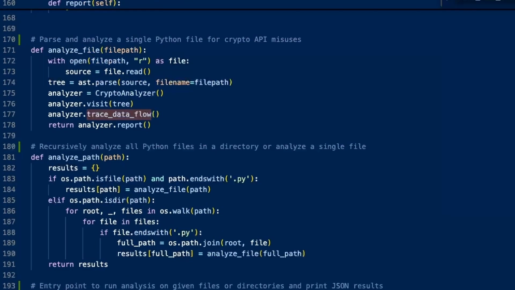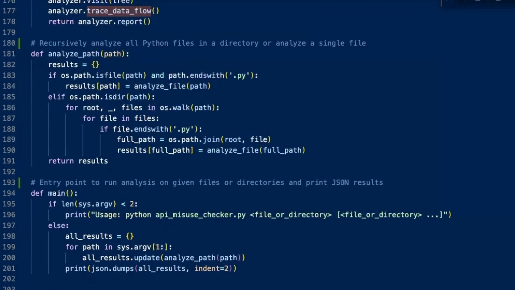So outside the class, I have three more functions. The first one is analyze file, which reads the contents of one Python file, builds its AST, and runs our analyzer on it. The second is analyze path. This one's a bit smarter. It can either handle a single file or recursively go through a directory and analyze every .py file it finds. And last is the main function. This is the entry point of the script. It takes in command line arguments, passes them to the analyze path function, and finally prints out the results in formatted JSON.